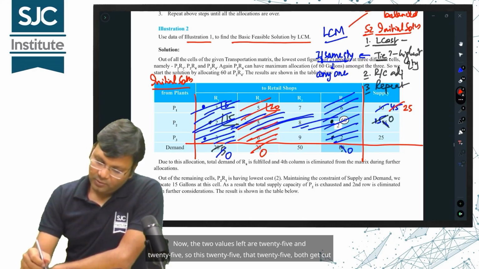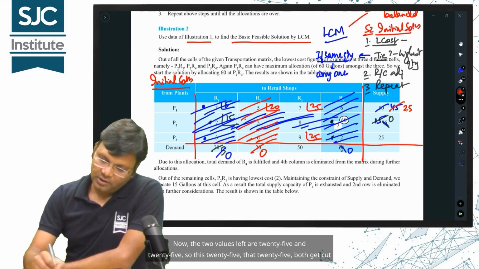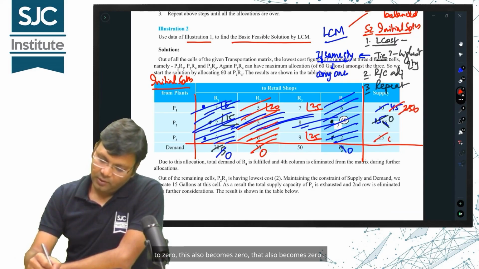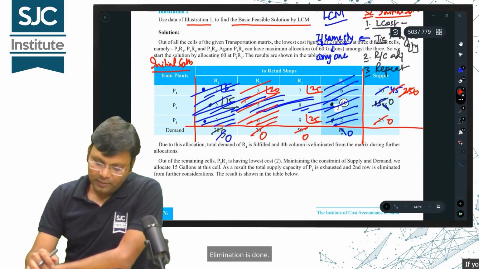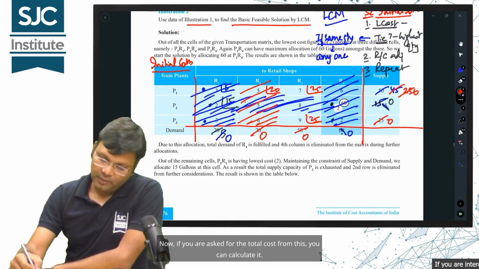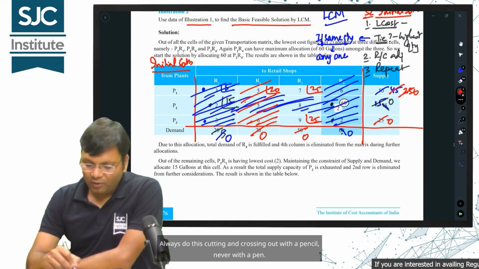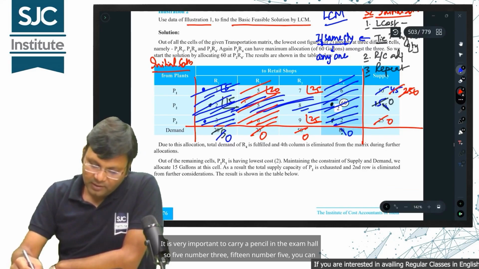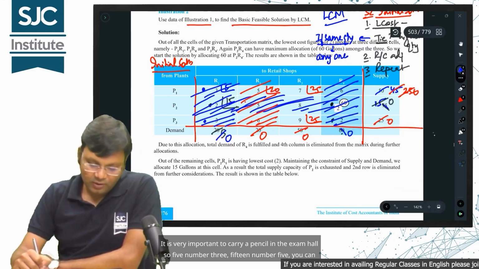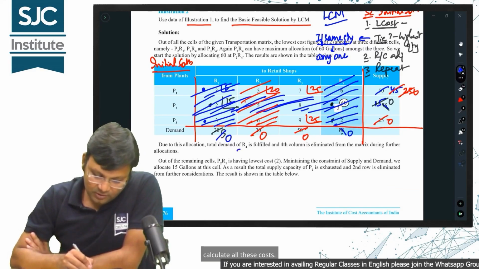Now, the two values left are 25 and 25, so this 25 and that 25 both get cut to 0, this also becomes 0, that also becomes 0. Finished. Elimination is done. Now, if you are asked for the total cost from this, you can calculate it. Always do this cutting and crossing out with a pencil, never with a pen. It is very important to carry a pencil in the exam hall.